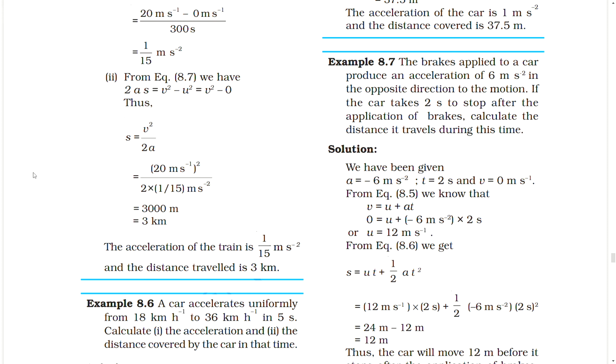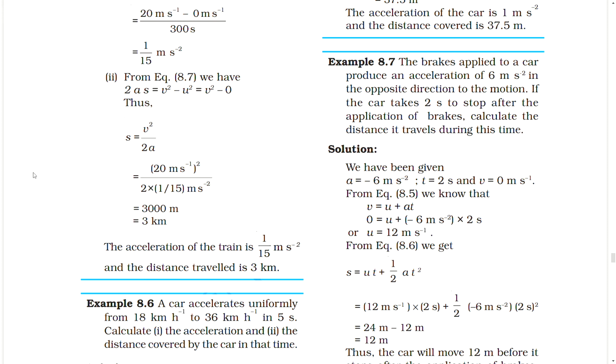We have been given a equal to minus 6 meter per second square, t equal to 2 seconds and v equal to 0 meter per second. From the equation we know that v equal to u plus at, 0 equal to u plus (minus 6 m s inverse) into 2 seconds, or u equal to 12 meter per second.